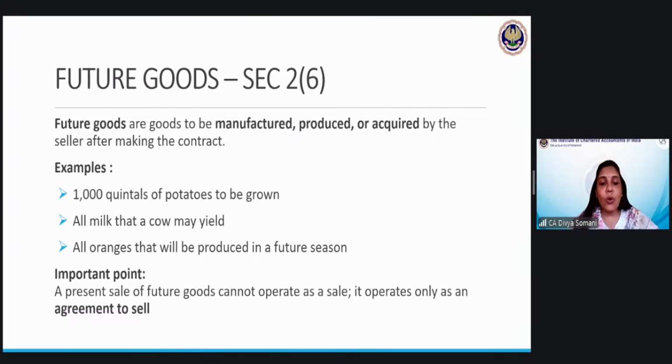A present sale of future goods cannot operate as a sale. It only operates as an agreement to sell. So it clearly mentions here that whenever there is a case of future goods, we will not have a sale, but we will have an agreement to sell. Is it okay till this point of time?